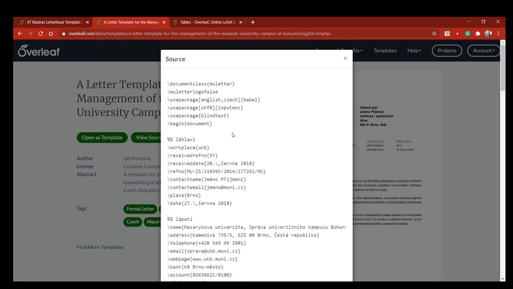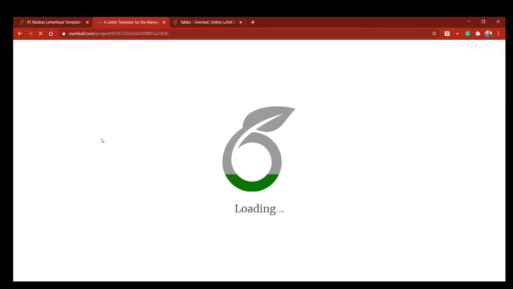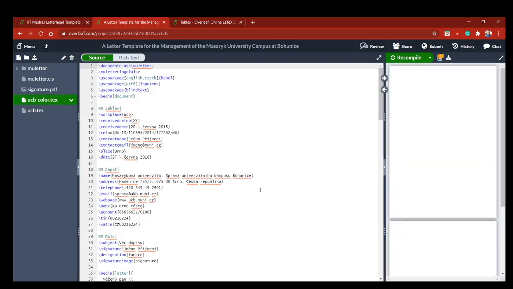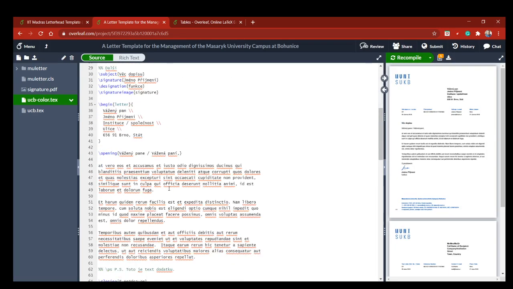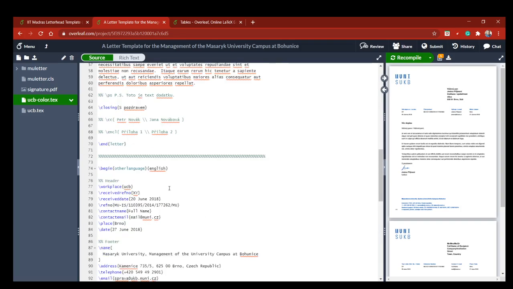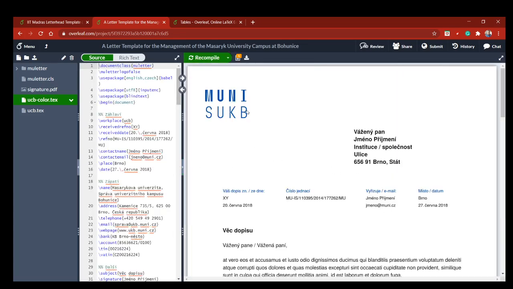For sources, this is the sources. See this, the beauty of this. So you can edit this letter also.